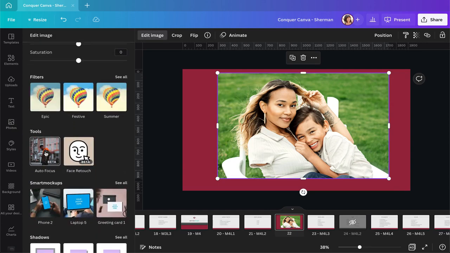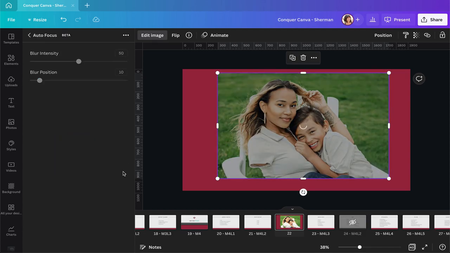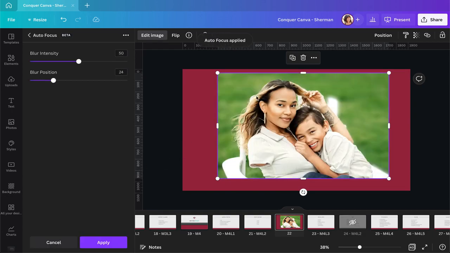The autofocus app will allow you to blur the background of an image. So just like the background remover, Canva will try its best to do exactly that. Separate the foreground from the background. You can see how it does it really well for the actual background, but the in-between spaces, Canva didn't recognize them. So there are some parts right here and right here where it didn't recognize the background. So there are some limitations to it. But for a lot of